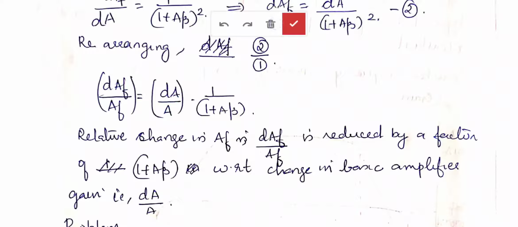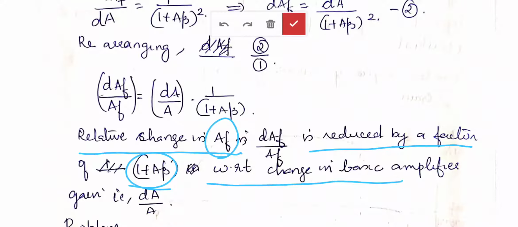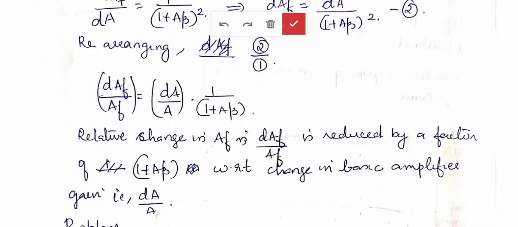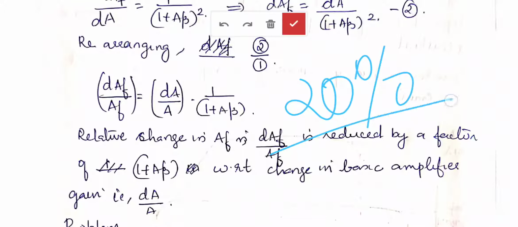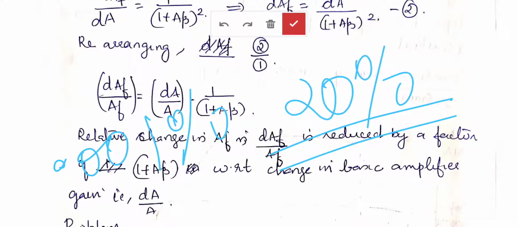So the relative change in AF, the gain with feedback, is reduced by a factor of 1 plus A beta with respect to the change in basic amplifier gain dA by A. That means if, without feedback, the gain is changing by a percentage like 20%, after introduction of feedback this gain change will be very small, like 0.001%. That means the gain is getting more stabilized, the gain is desensitized.